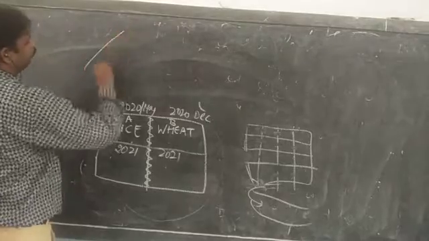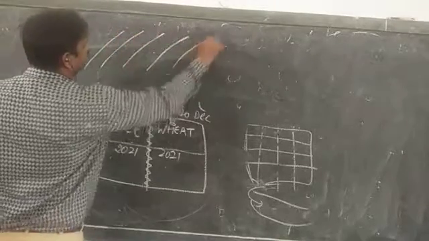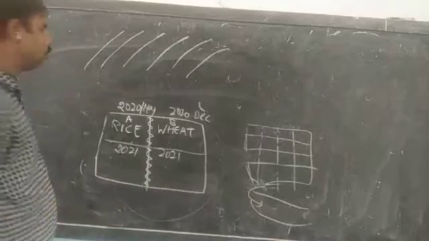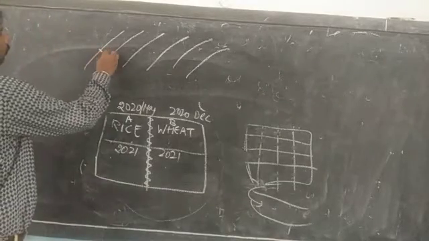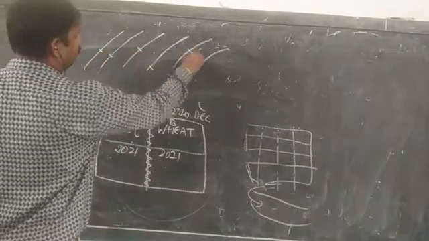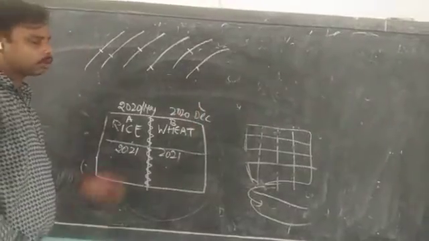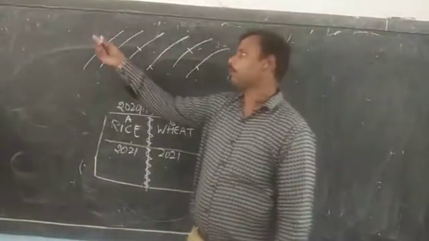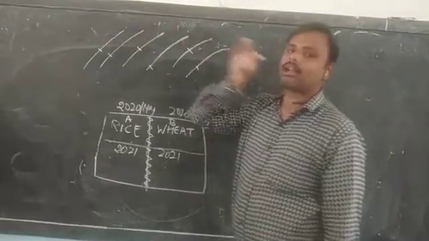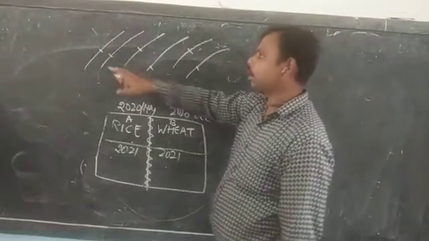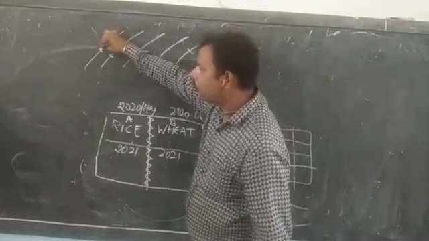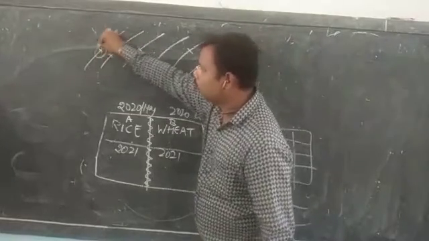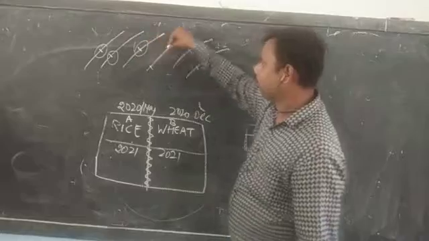If you divide your land in this manner, on a step basis, and leave some gap in between so that the air or the water can pass through, that is terrace farming. So that when the rainwater drops, it does not harm a particular plot, rather the water will flow from this part, this part, and this part.